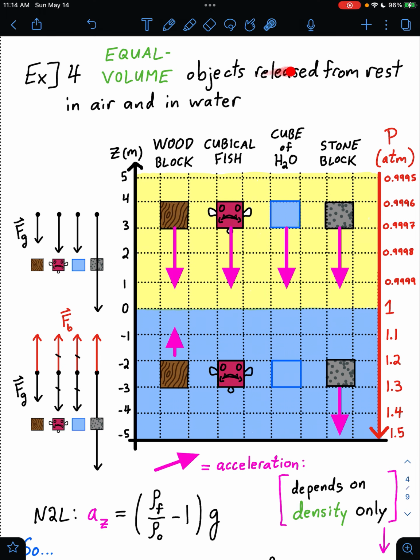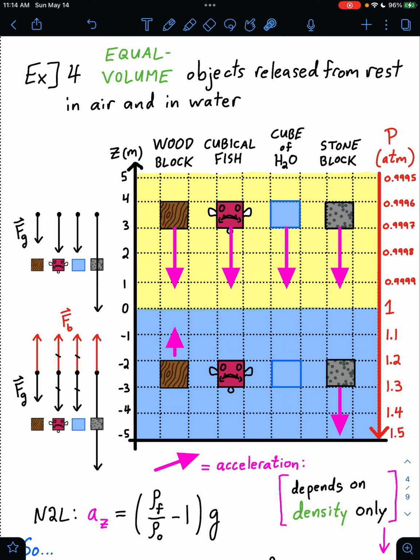Okay. So now, 4 equal volume objects released from rest in air and in water. So here they are released in air. They now have different weights each, since they're now different masses. The wood block is the least massive and the stone block is the most massive. So 4 different forces of gravity here. Still negligible buoyant forces upwards on them. So we can still neglect buoyancy on these objects in air and expect that they will each still be in free fall. So not much has changed for them.